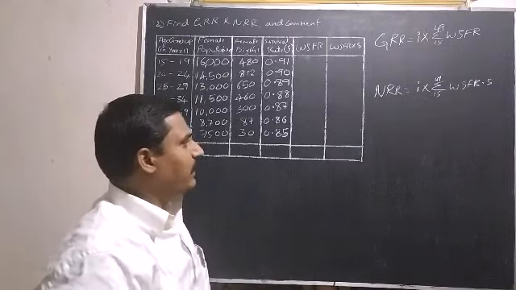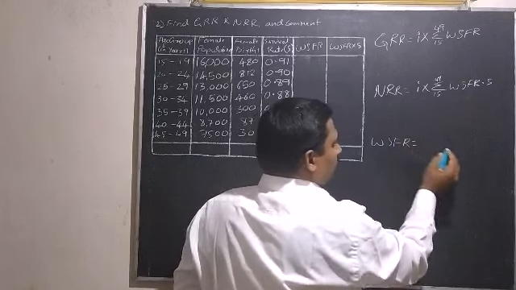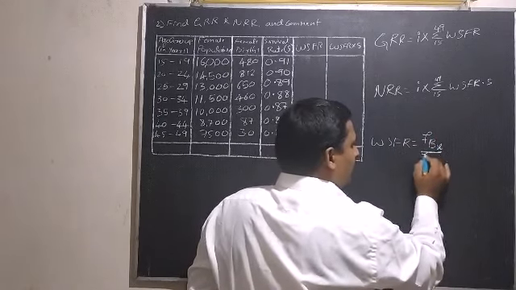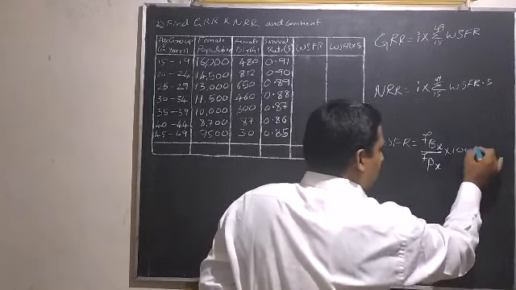WSFR is equal to female births of age X divided by female population of age X into 1000.